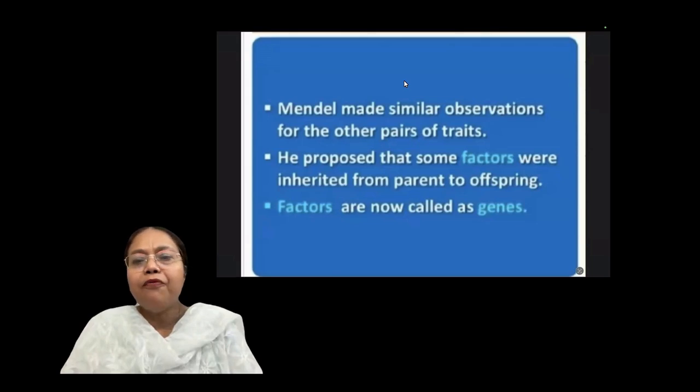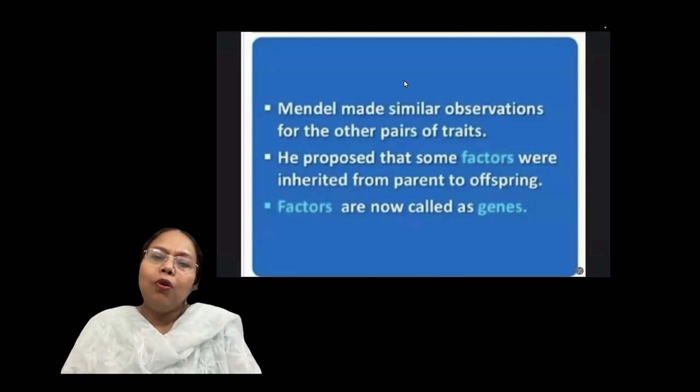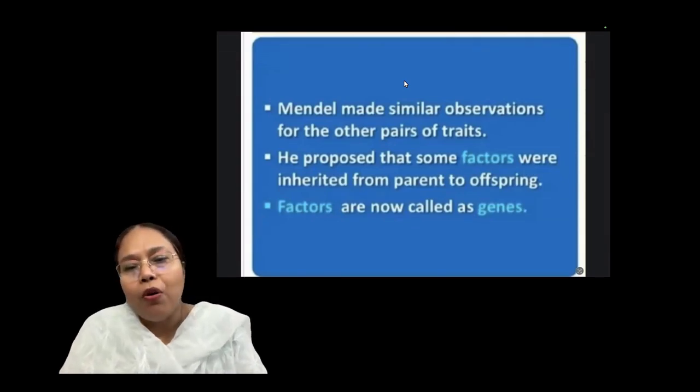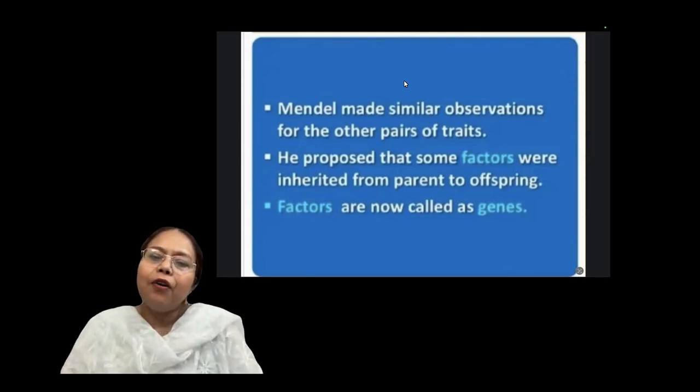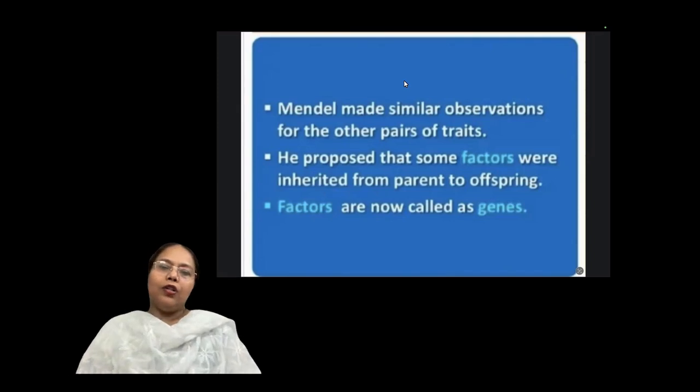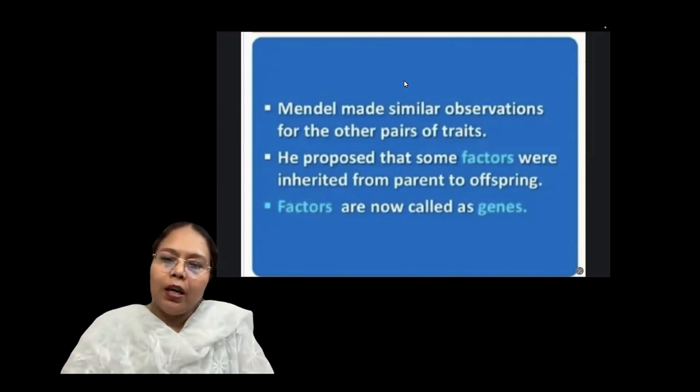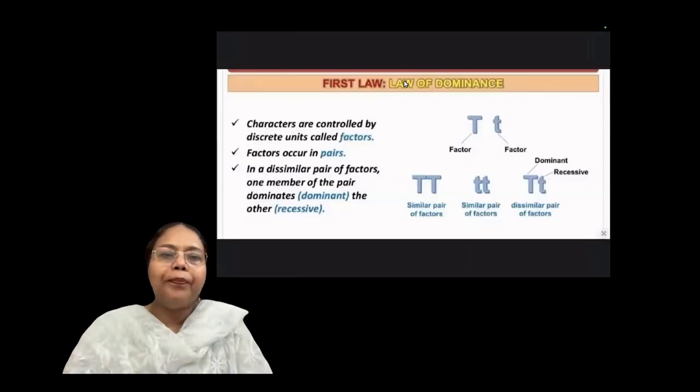He proposed that some factors, which today you call genes, were inherited from parent to offspring. Factors are now called genes. So what is a gene? A gene is actually a small segment of DNA, and DNA forms the protein, a particular protein for any character. Clear? So genes are actually responsible for passing characters from parents to their offspring.